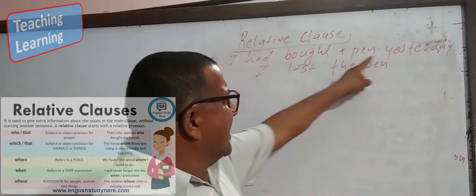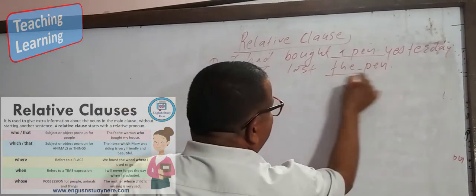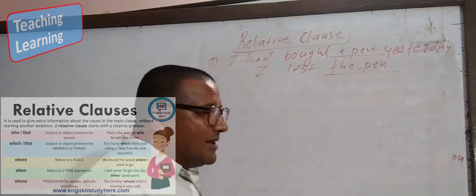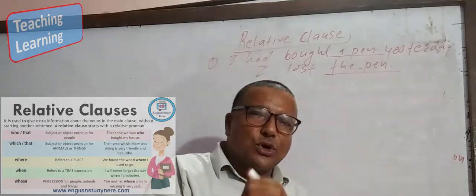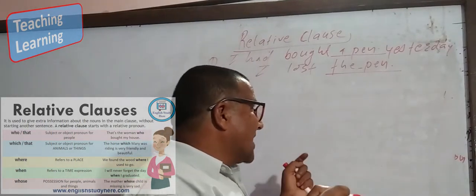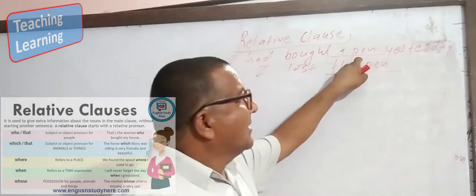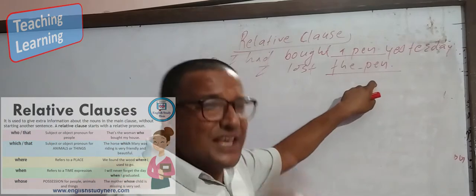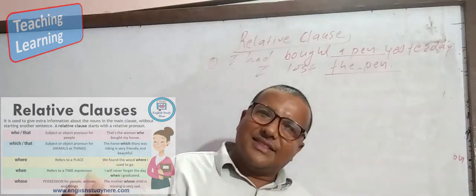I had bought a pen yesterday. Here there is also the pen. A pen, the pen. Pen has been repeated here. So after joining the sentences, we don't have to use it in two places. This pen is a thing, so we can use which or that.